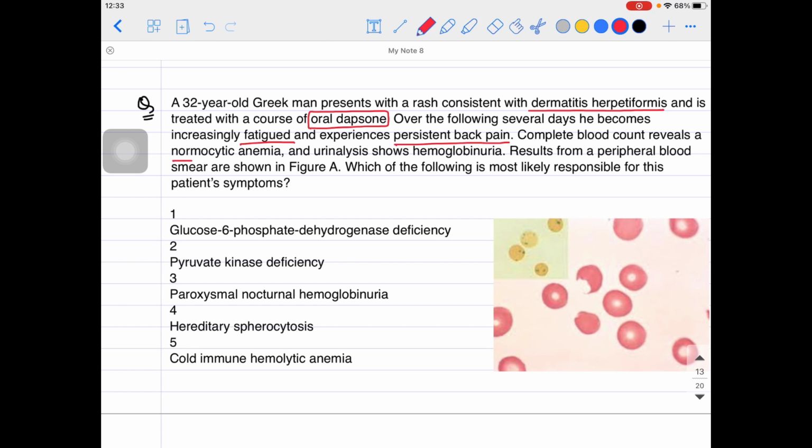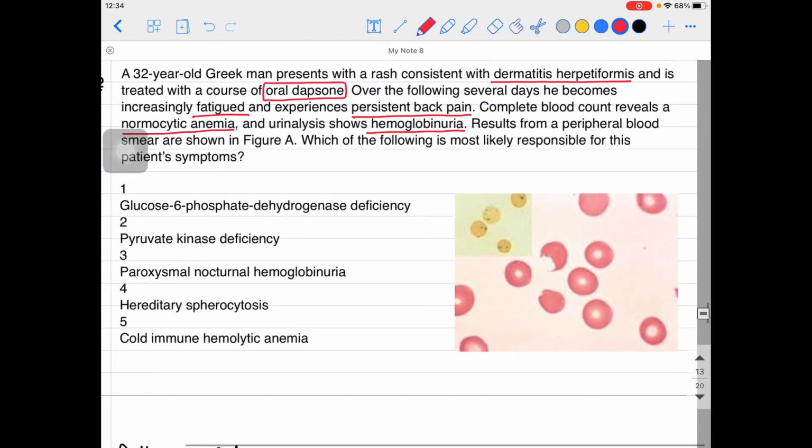CBC revealed a normocytic anemia. Urinalysis reveals hemoglobinuria, and results from a peripheral blood smear are shown in the figure. Which of the following is most likely responsible for this patient's symptoms? So guys, dermatitis herpetiformis was the case. For that, the doctor prescribed him oral dapsone. This is the sulfa drug, basically an oxidative stressor for our patient. Increasing fatigue and persistent back pain might be due to hemolysis, and hemoglobinuria again might be due to hemolysis. Normocytic anemia, it might be G6PD deficiency anemia, as you can see over here. The stressor is also present.